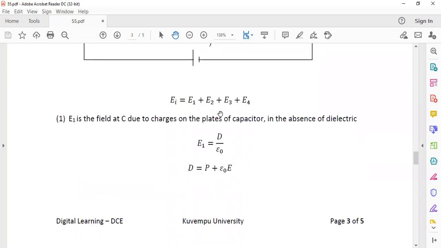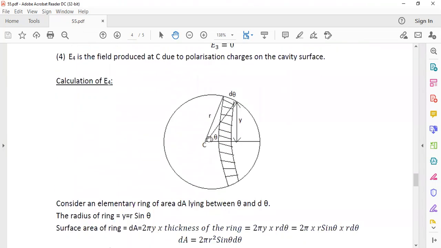This is the direction of polarization. The X direction is the direction of polarization. From the direction of polarization, one edge of the strip is making an angle theta, and the other edge is making an angle theta plus d theta.